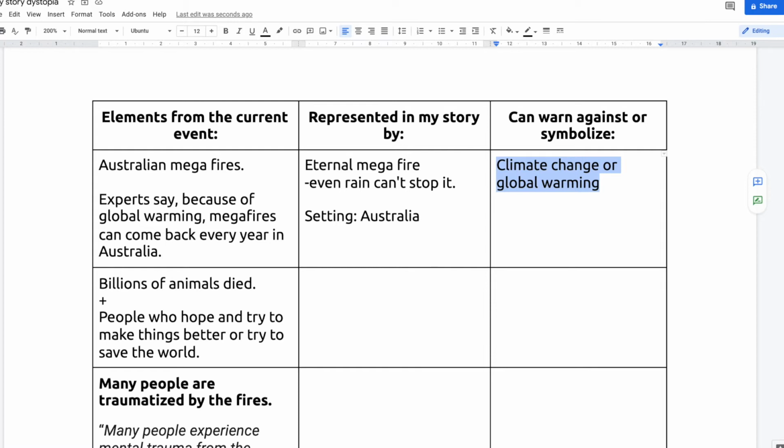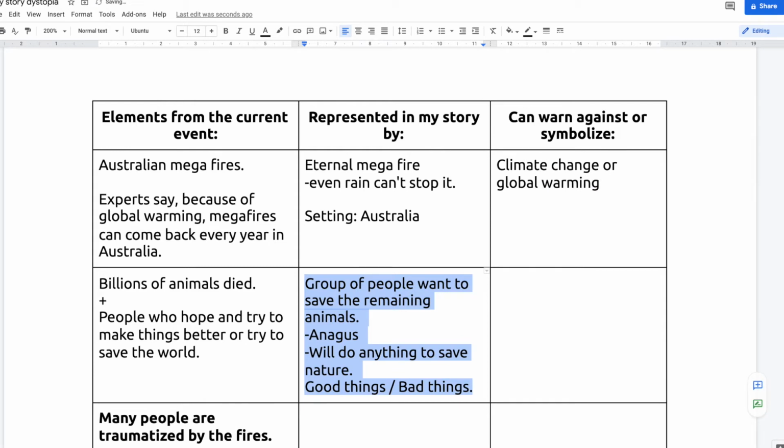But these are ideas I'm writing down before I write my story. Then for the billions of animals that died and the people who are trying to do things better and save their country, I could represent them by a group of people who want to save the remaining animals from that eternal fire. I decided to call them the Anagus. That's because I did a little research and I found that there was a tribe of people called the Anagus in Australia, so I decided to use that as an inspiration.